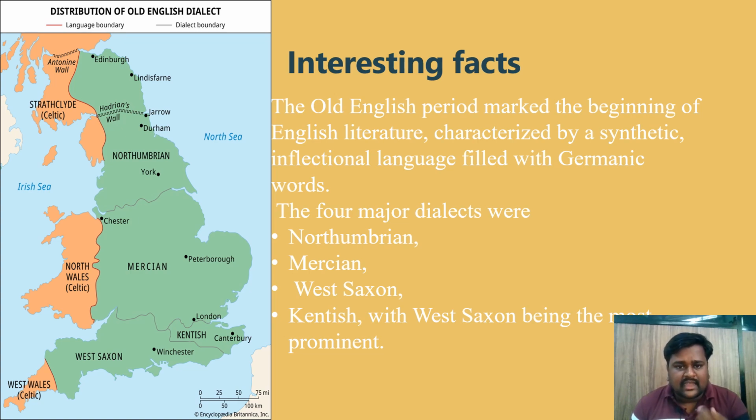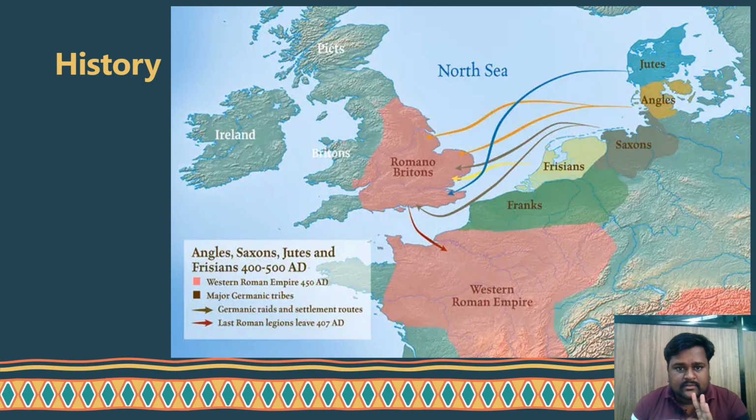Kentish dialect. The Anglo-Saxons and Jutes saw an opportunity to fill in the power gap, and started migrating to Britain. The Anglo-Saxons were fearless, adventurous, and brave people. And here, I think you are seeing the map. This is how Jutes, Angles, and Saxons conquered the side of the river and the land.